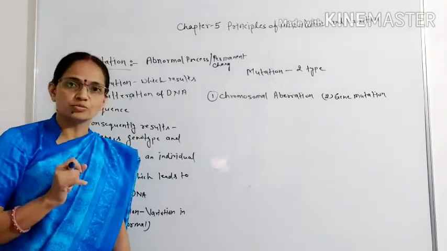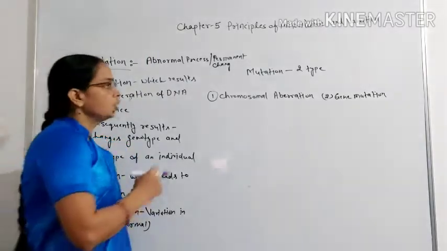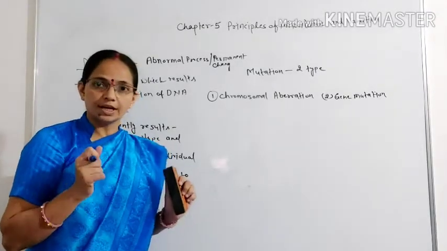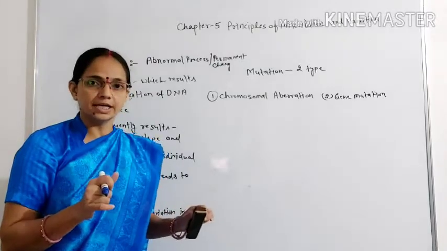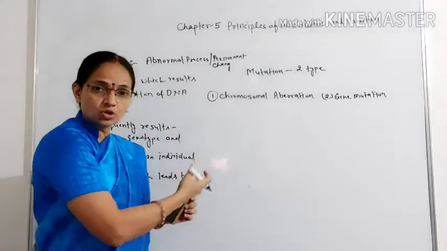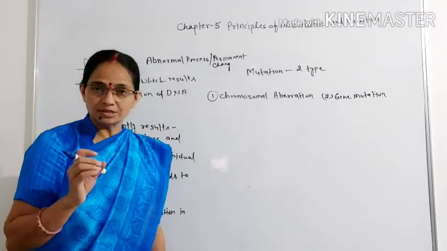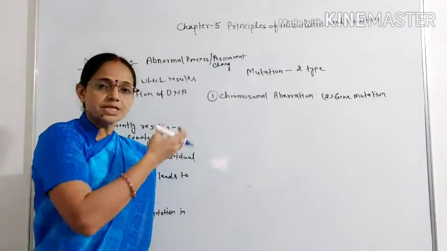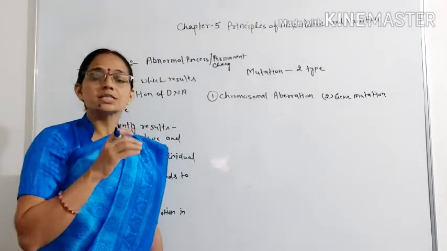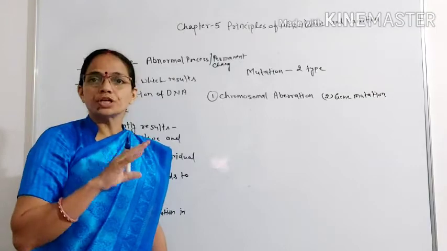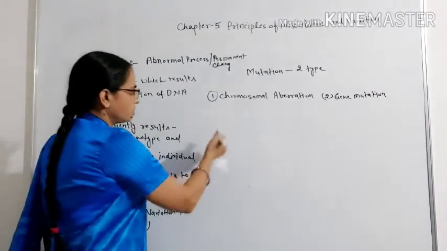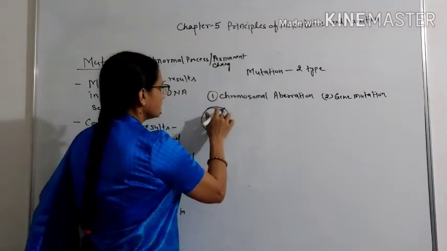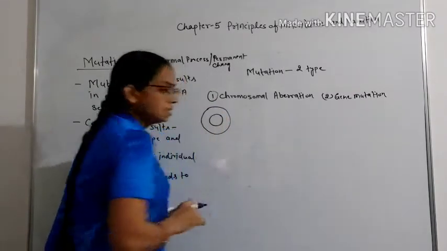What is a chromosome? We have to know first. Chromosome is the supercoiling of DNA, or we can say supercoiled DNA makes the chromosome during cell division. In normal condition, the DNA thread, or chromatin fiber, is distributed in the nucleoplasm. Suppose this is one cell.